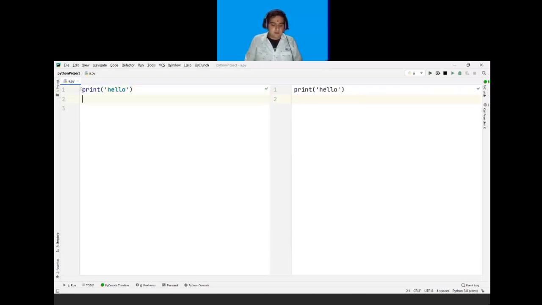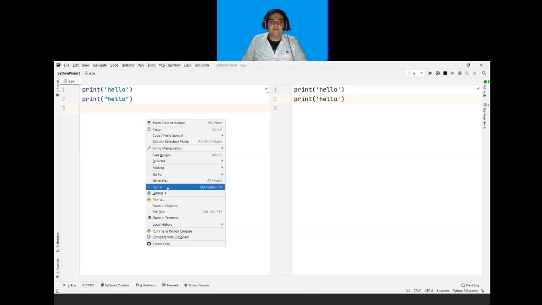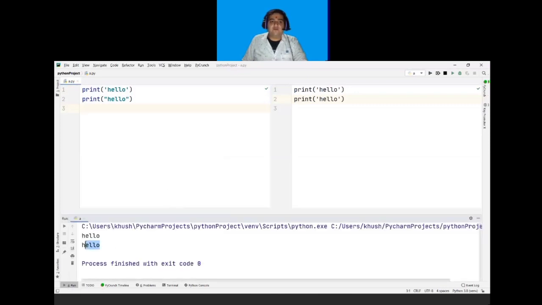They both give me the same output as hello. So if I run this program, I will get my output as hello.